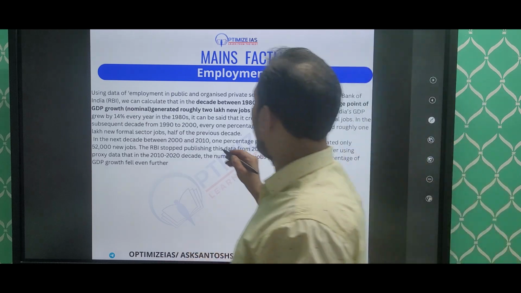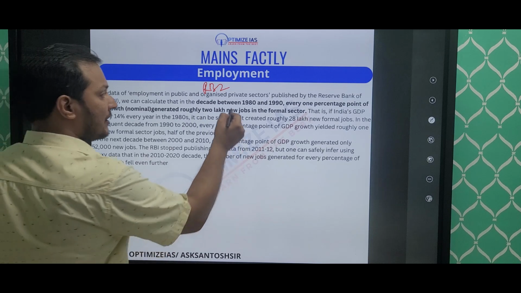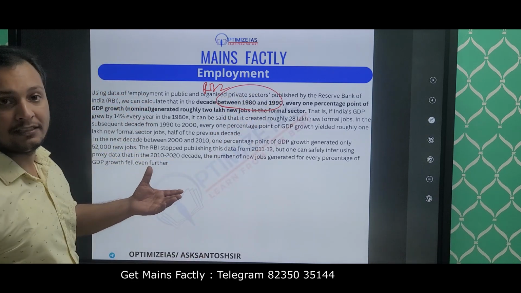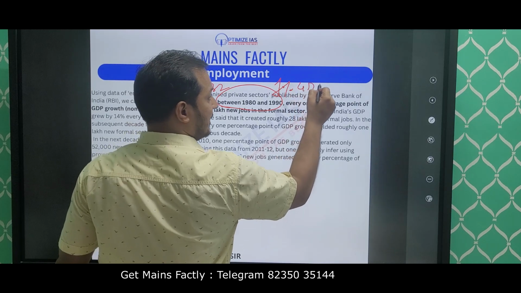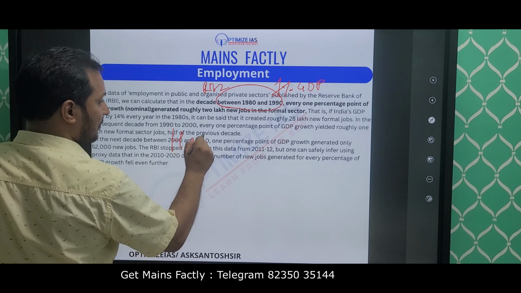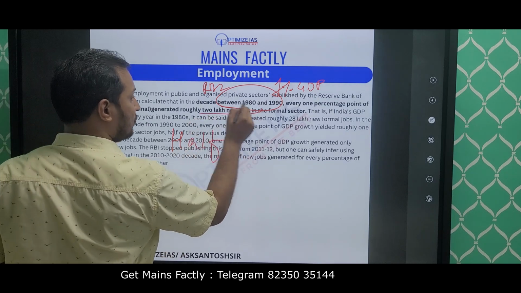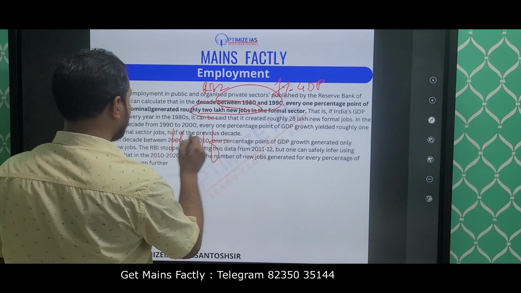This fact of the RBI report clearly says that the number of jobs which were created for 1% of the GDP has become half. You can see 2 lakh new jobs were created and now only 1 lakh new jobs are created.